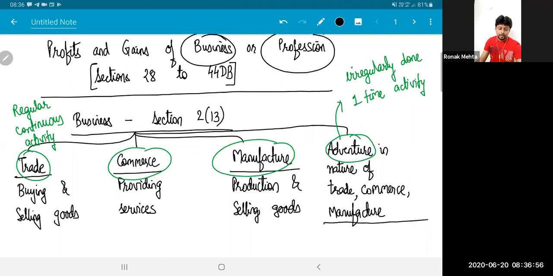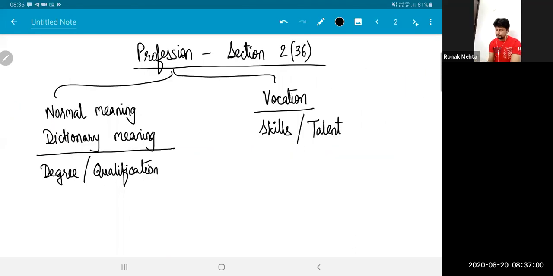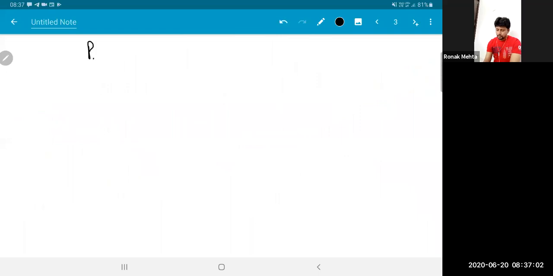So whether you are involved in business activities or professional activities, what you're trying to earn is profit. That means what is being taxed here is the profit. And how will I calculate my profits? I'll calculate my profits as incomes minus expenses.